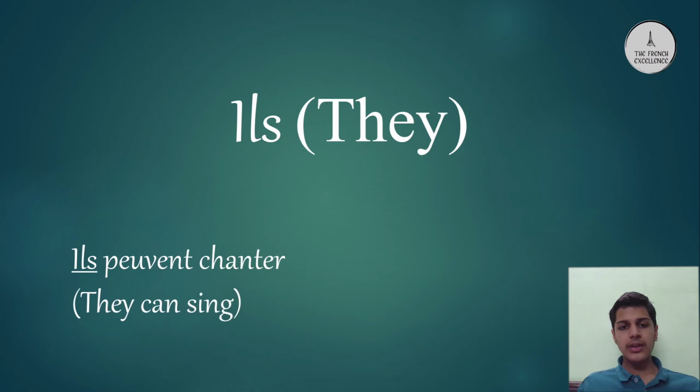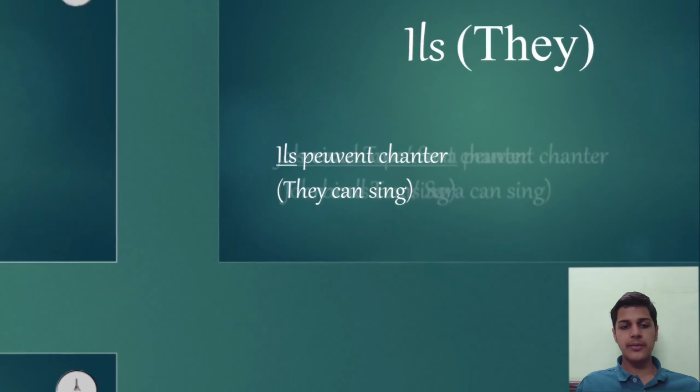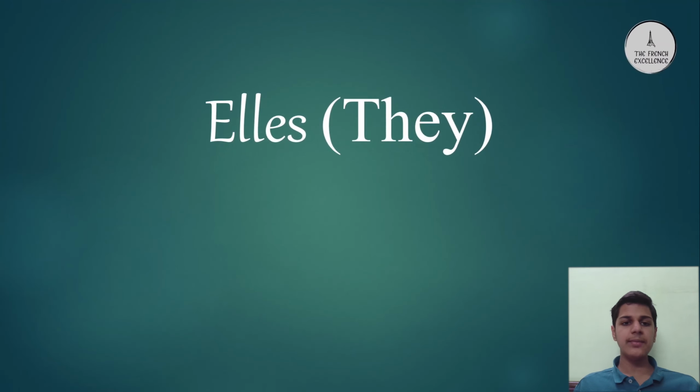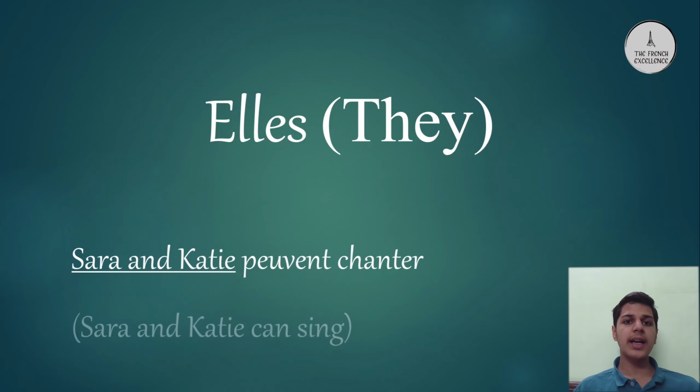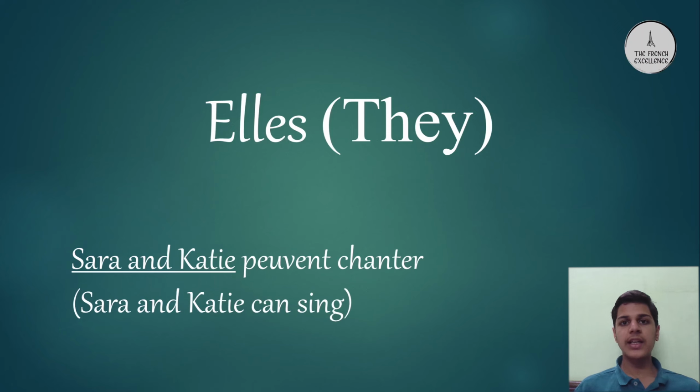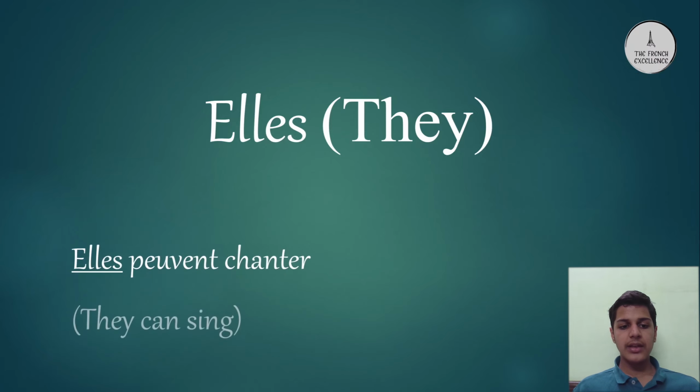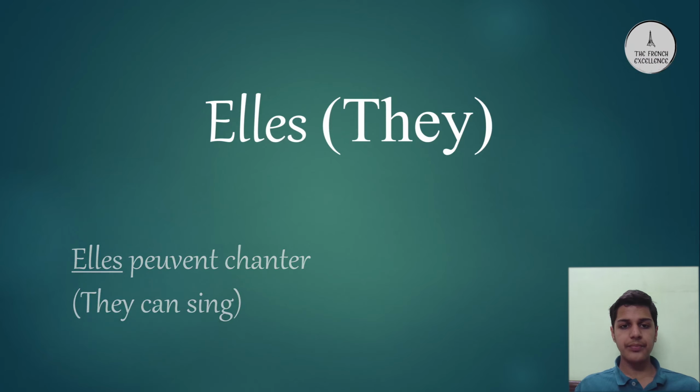Lastly, the pronoun ils is followed by the pronoun elles. It is pronounced in the same way as its singular version elle and it is translated to they. It is used to replace proper nouns where groups of girls or ladies are mentioned. For example, in the sentence Sarah and Katie peuvent chanter, Sarah and Katie are replaced by the pronoun elles. The sentence becomes elles peuvent chanter, which means they can sing.